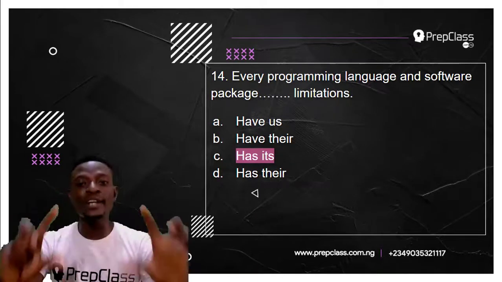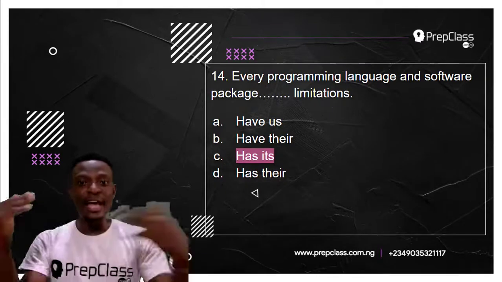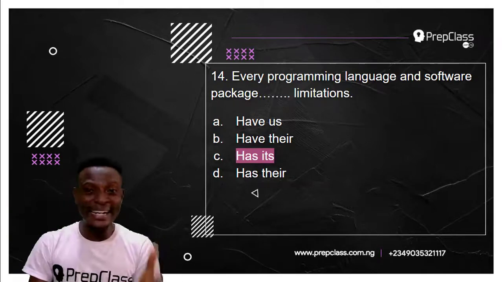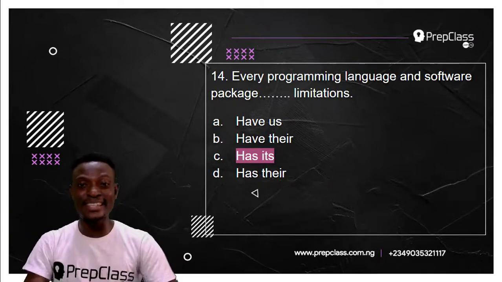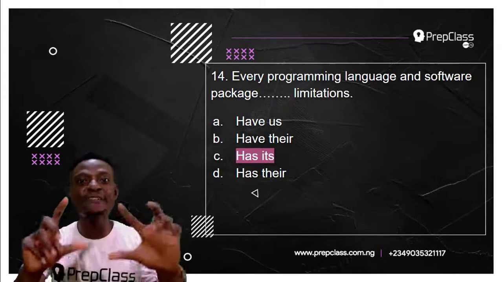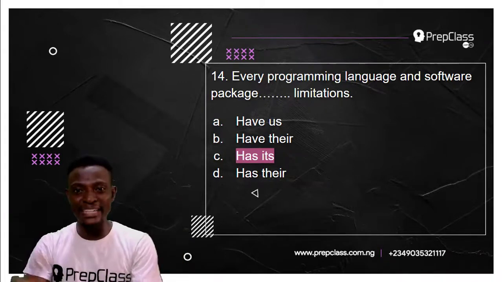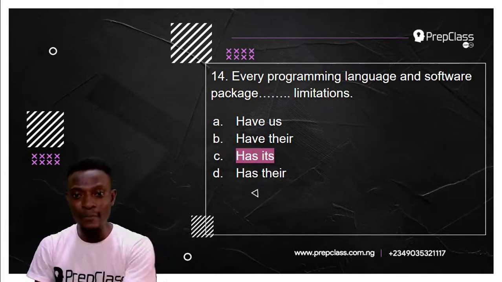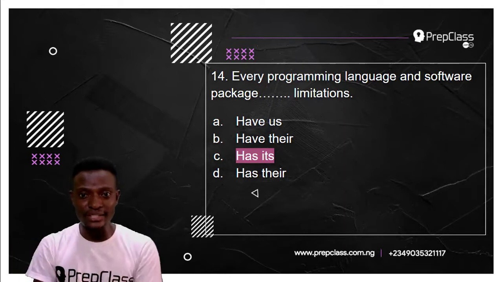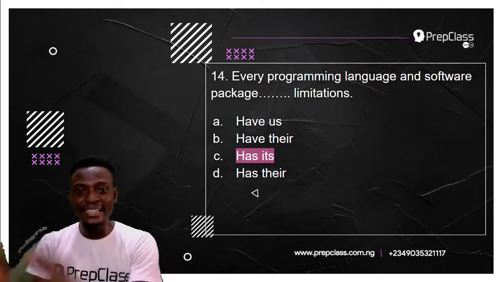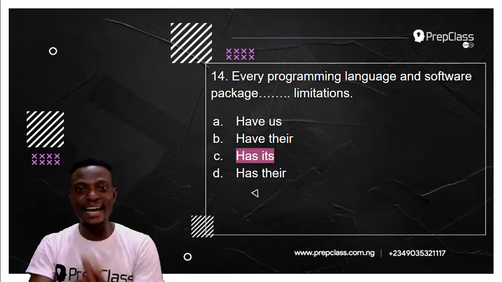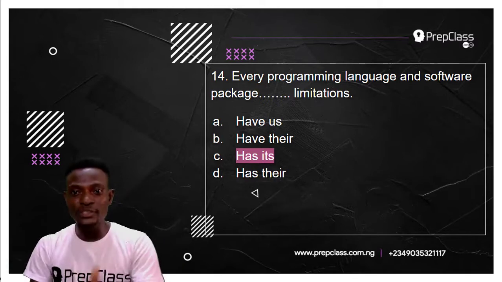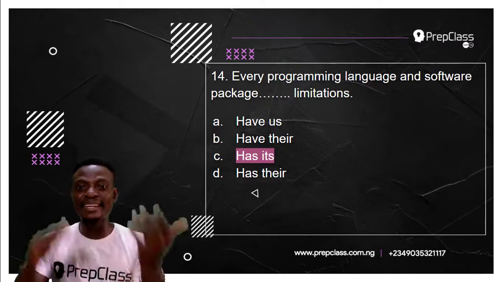That is, every programming language has its limitations. Every software package has its limitations. We can't use their because when you break the sentence into units, we will have every programming language has their limitations. No. Programming language is a singular subject, so you can't use the pronoun their. You cannot say every programming language has their limitations, or every software package has their limitations. All you would say is every programming language has its limitations. Every software package has its limitations.